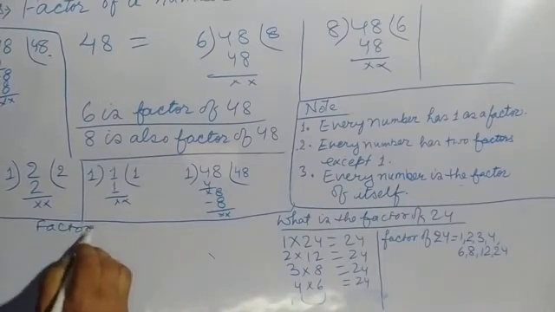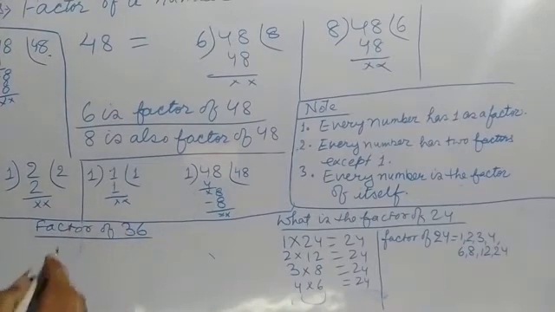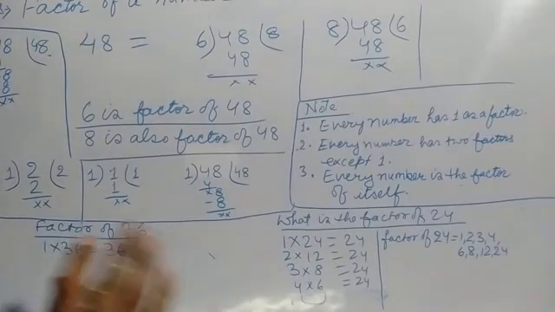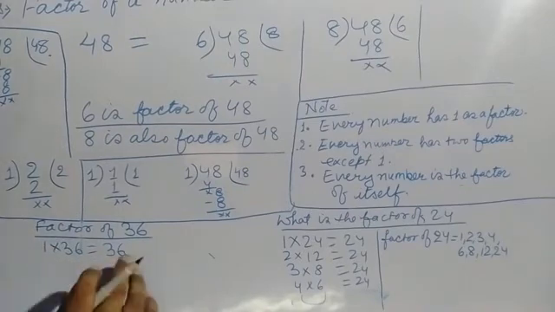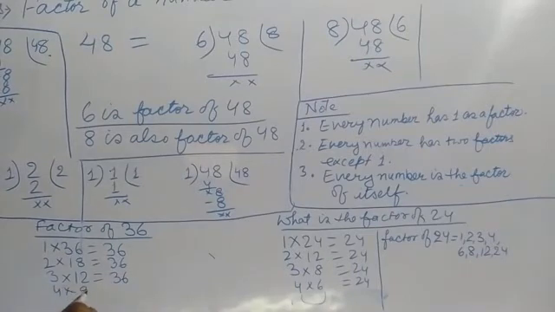We will multiply like this. 1 thirty-sixes are 36. 2 eighteens are 36, 3 twelves are 36, 4 nines are 36.